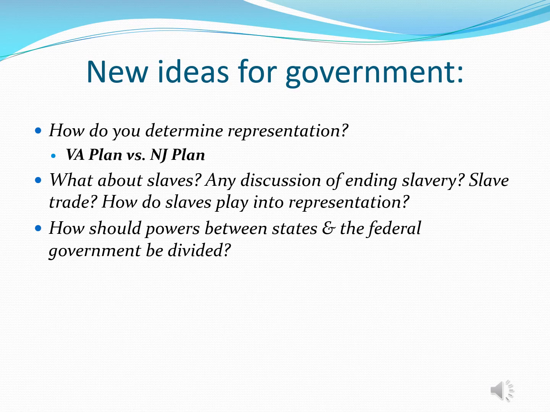Do you determine representation based on population, which is what a state like Virginia would want, or do you determine representation based on equal number? So our smaller states like Connecticut, Rhode Island, New Jersey, they would want it all to be the same, that every state sends, for instance, one delegate, where the larger populated states aren't going to like that plan. So how do you come up with an answer?